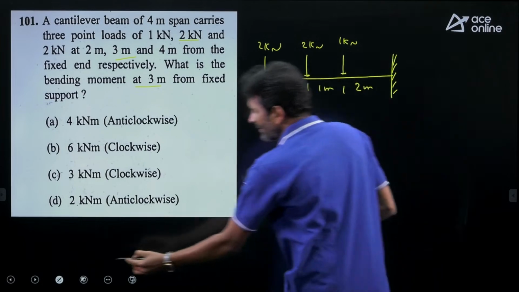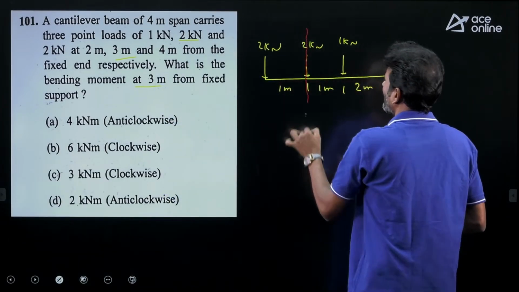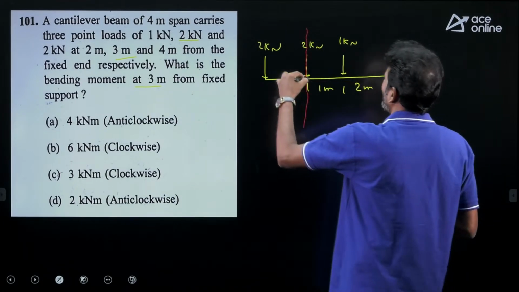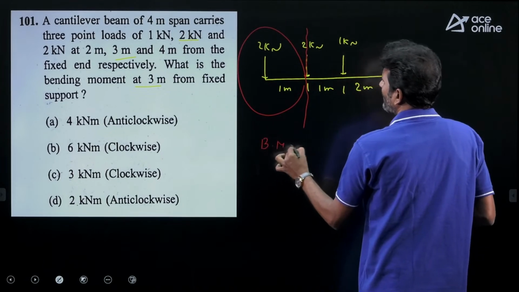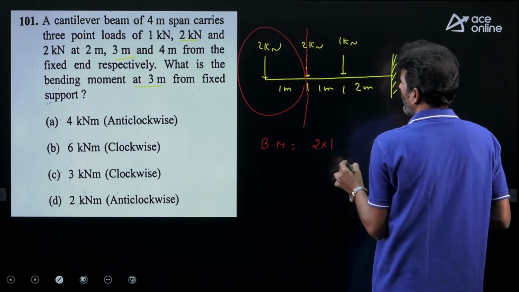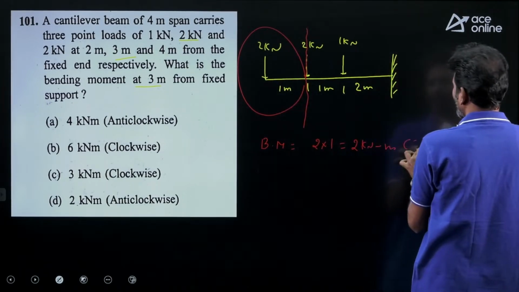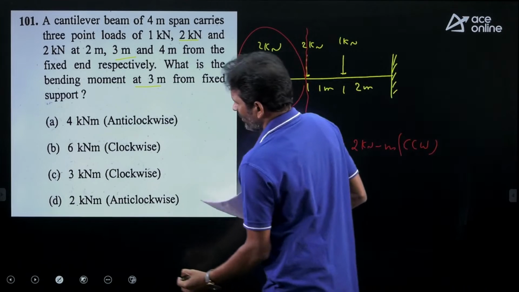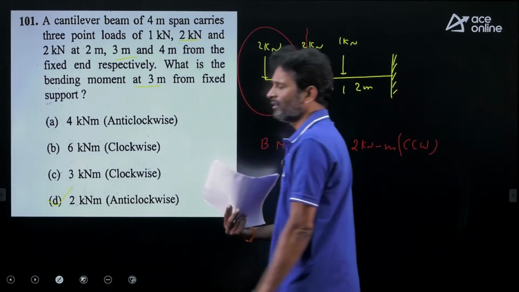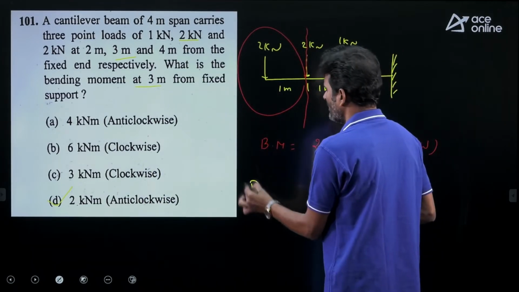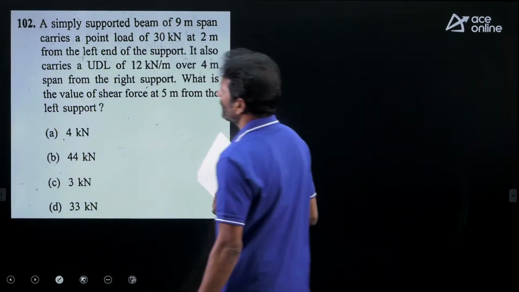What is asked? At this section we require the bending moment. Let us consider this part. If I consider that part, the bending moment is 2 into 1, 2 kilonewton meter, in an anti-clockwise sense of rotation. So look here, 2 kilonewton meter we are observing at D, it is in anti-clockwise sense of rotation. Option D is correct for this question. Let's move on to the next question.